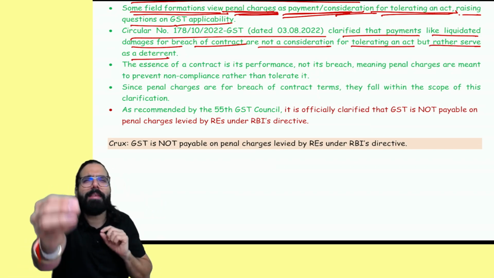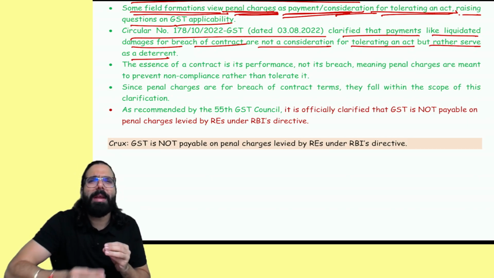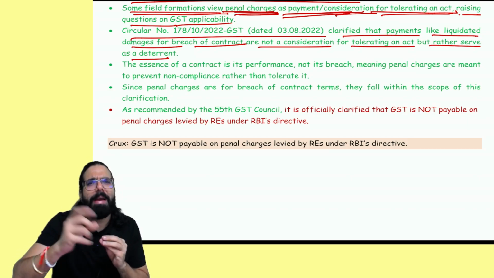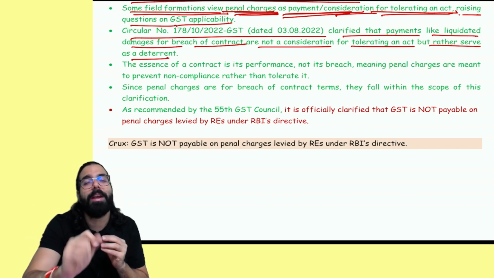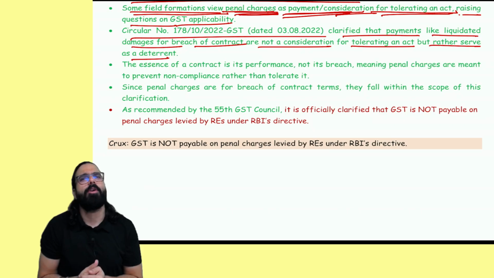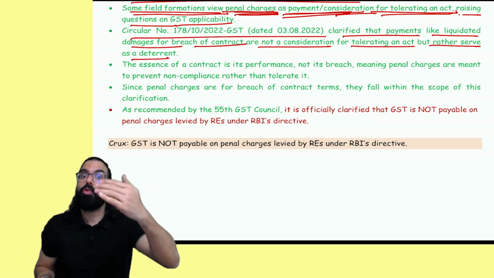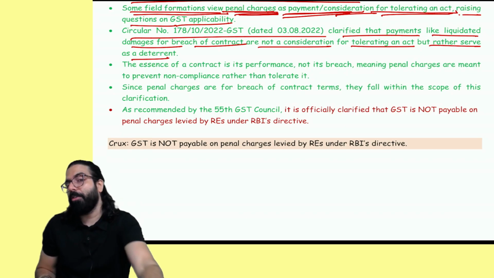Means, why is the bank charging you penal interest? If you don't pay the EMI on time, the bank will charge you penal interest. Why is the bank charging you penal interest? So that you start making the EMI payment on time. Or is it because the bank wants to tolerate your act? For tolerating your act, is the bank charging you penal interest?